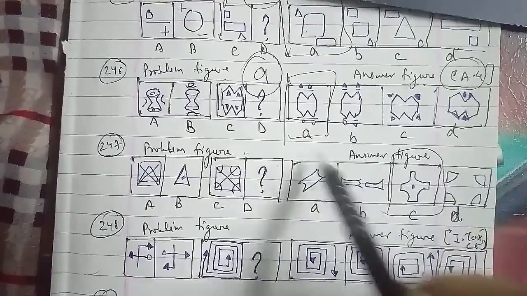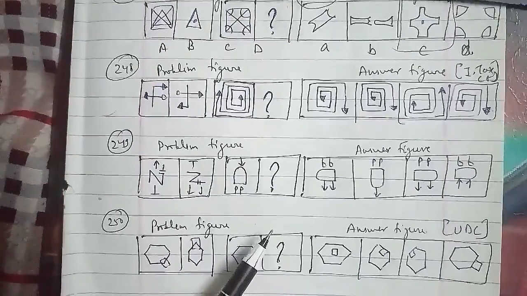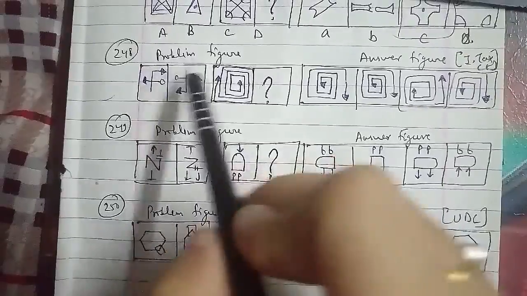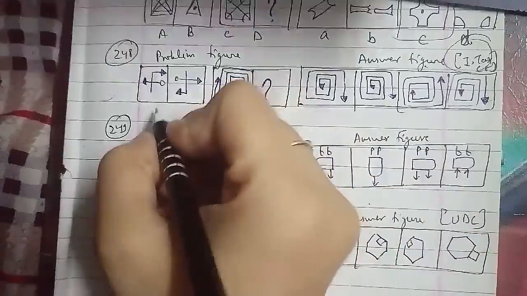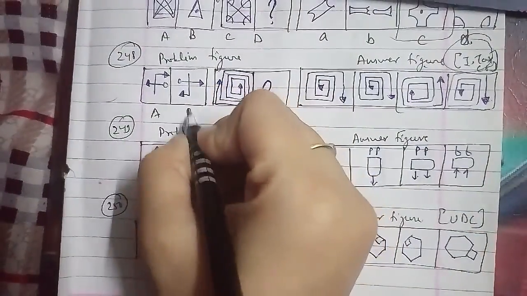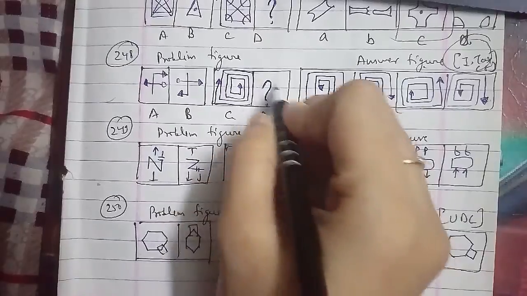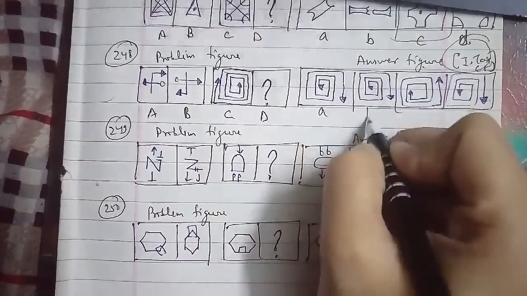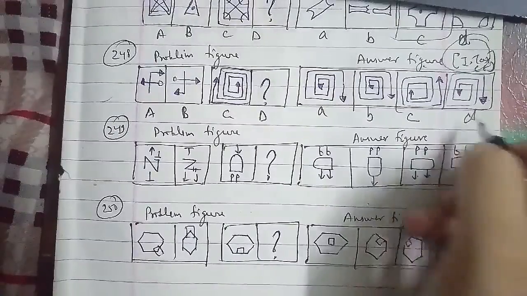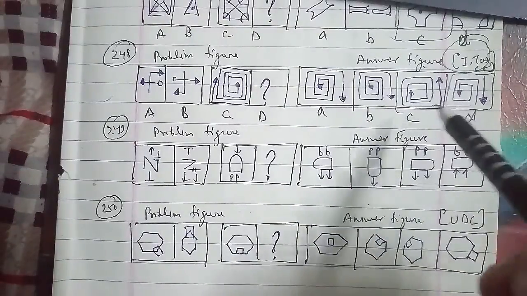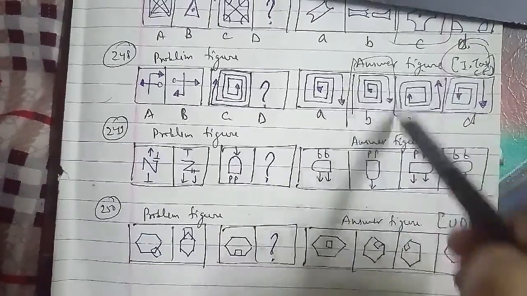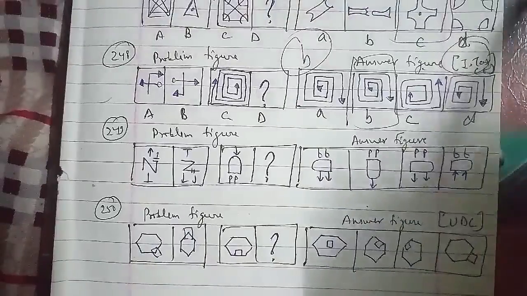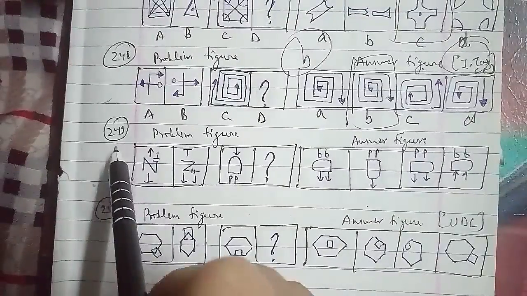We will go ahead with the other one, which is your 248th question of the session, and that is your problem figures, and these were the answer figures as well, which has been asked in the Income Tax and Central Excise question paper, named as A, B, C and D here. That is what we have to find out. In accordance with that, the figure is rotated through 180 degrees, and so the missing figure which we have to find out is your B figure, which will be the right answer for this question as well.